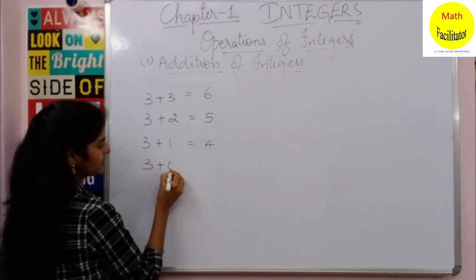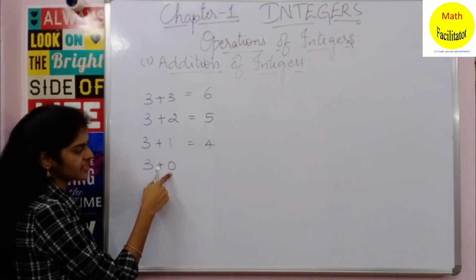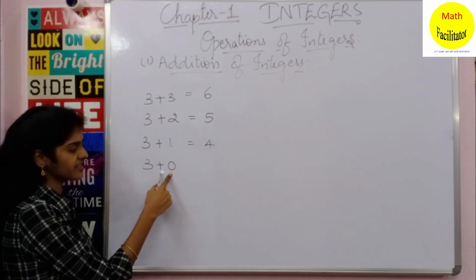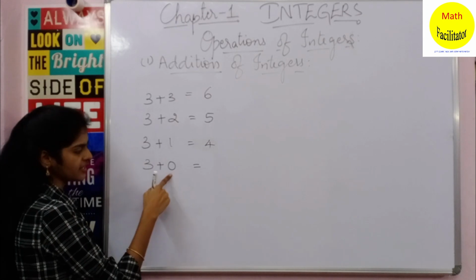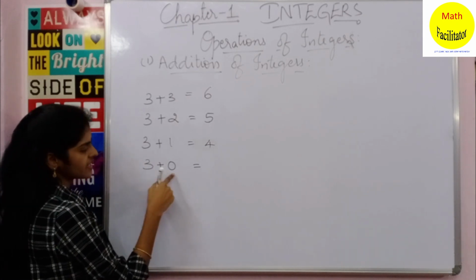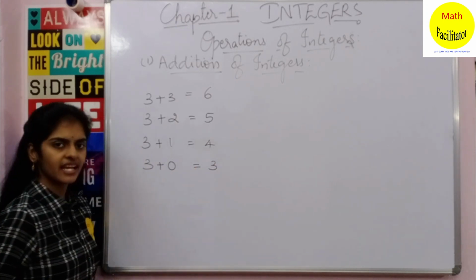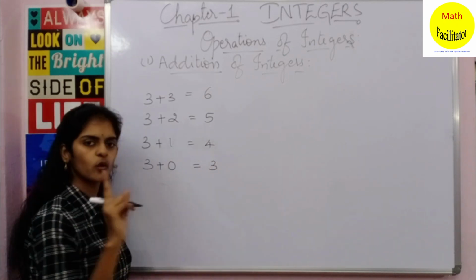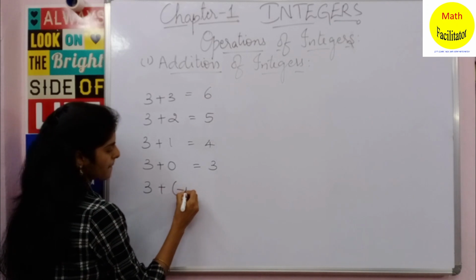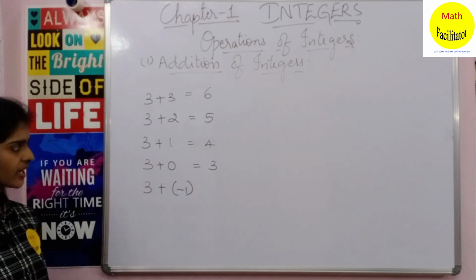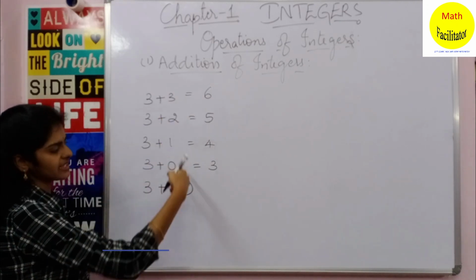Now see here. Now what is 3 plus 0? The next smaller number after 1 is 0. So reducing this 1 by 1, you get 0. So 3 plus 0 is what? 3. The answer is also reduced by 1. Now what is 3 plus minus 1? Now all these are nothing but integers.